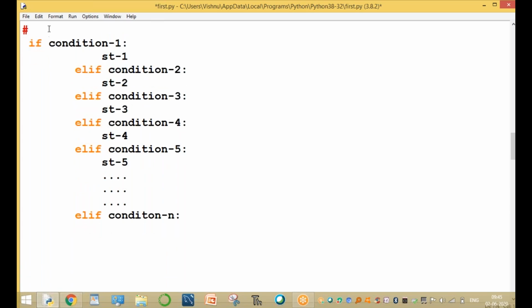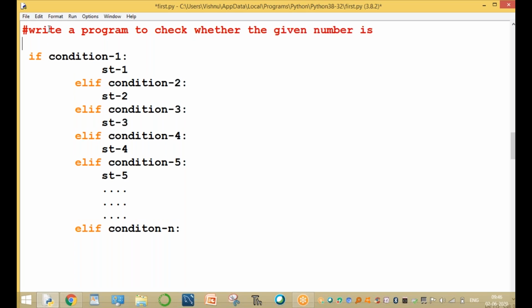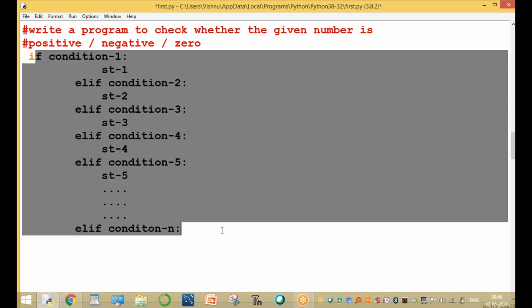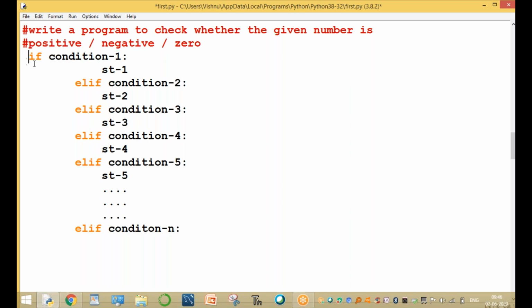The program is to write a program to check whether the given number is a positive number, negative number, or zero. Check the values, either positive, negative, or zero. This is called a multiple condition.